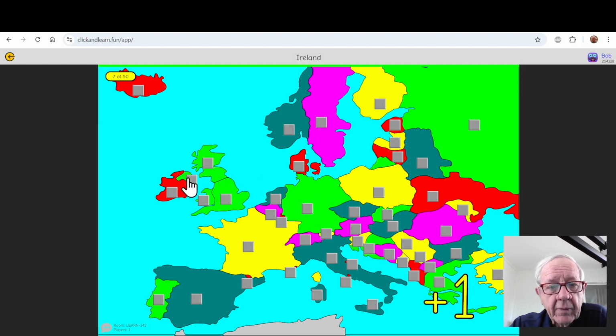Czech Republic, Ireland, Estonia, Moldova. Moldova is in the middle between Ukraine and Romania. Turkey, Ukraine, Croatia. Croatia is shaped like the letter C. That makes it easy for me. Luxembourg, let's see if I get this correct. I got that one wrong. Notice the red button on there. That's for Belgium, and that was Belgium that I clicked incorrectly.